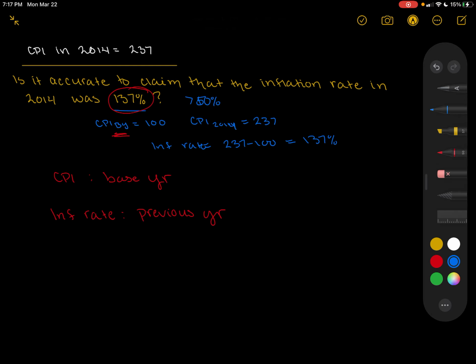So let's just remember that when we're interpreting these CPIs, it doesn't exactly reference to us the inflation rate right away, because it's in reference to just some base year. So if we want the inflation rate, we have to compare it to a previous year. So the answer to this question would be no, it is not accurate to claim that that inflation rate is as high as it is.